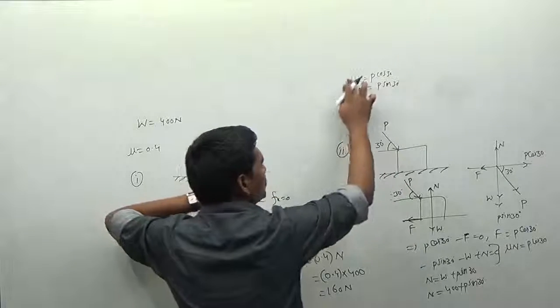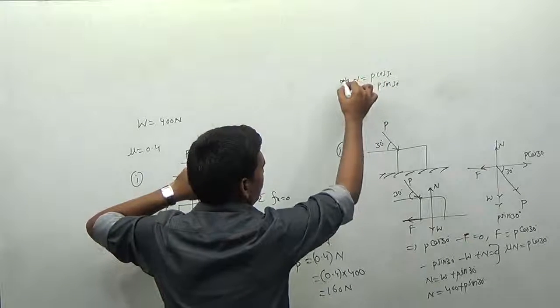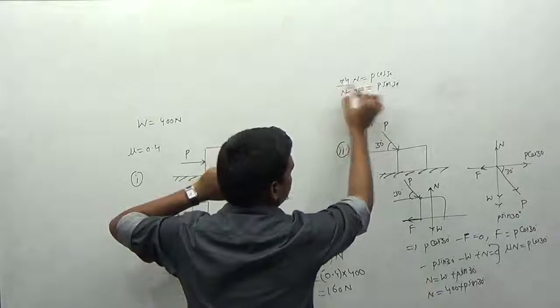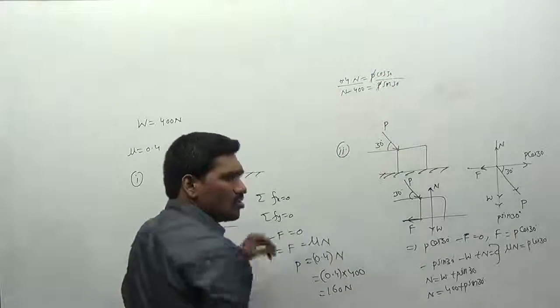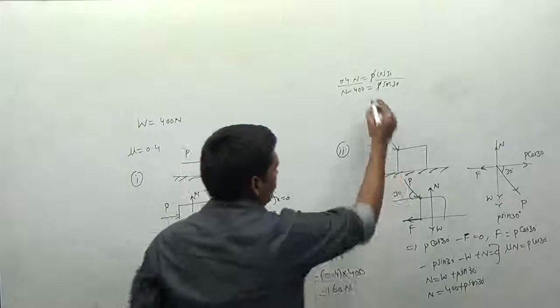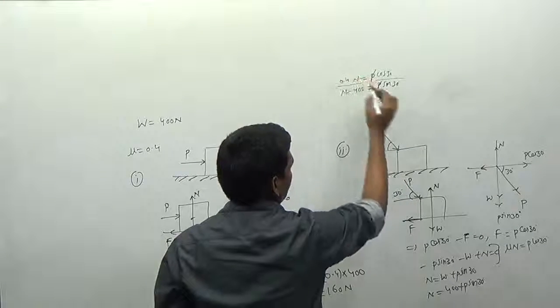What does mu stand for? Mu is given as 0.4, right? That is the value of mu. If you divide these two equations, the P will be cancelled. Then we will get some value of tan 30. And from these two equations, you can determine the value of N here. This is the way we can reduce the unknowns.